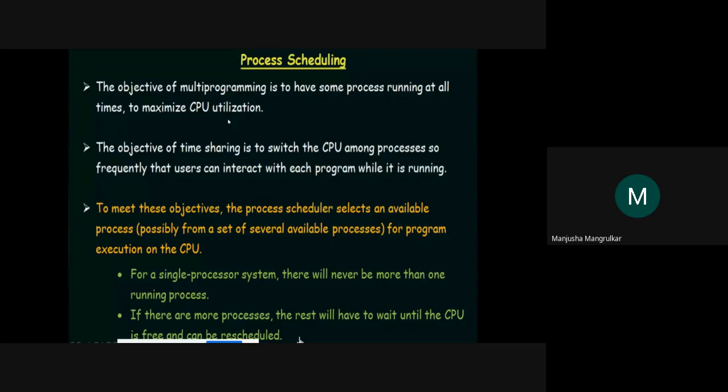The main objective of the operating system is to utilize resources properly. The microcontroller or CPU is also one kind of resource, and it has to be properly used by all the processes to get the maximum throughput. The objective of time sharing is to switch the CPU among the processes, so that the user can interact with each program while it is running.